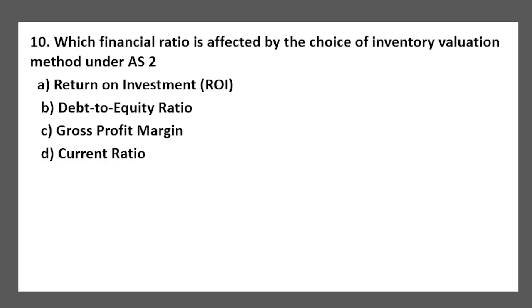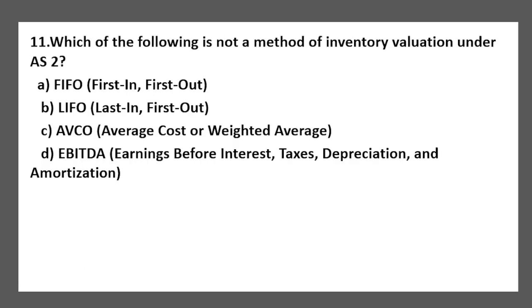Which financial ratio is affected by the choice of inventory valuation method under AS2? Return on investment, ROI, debt to equity ratio, gross profit margin, current ratio. So कौन से हमारे effect होगा? That is gross profit margin is going to change depending on the choice of inventory valuation method. This is gross profit margin.